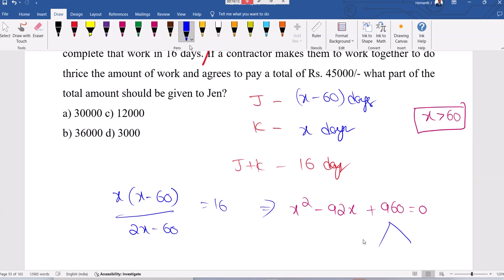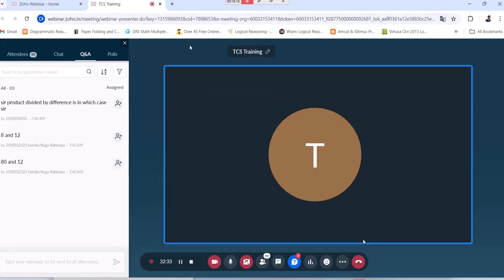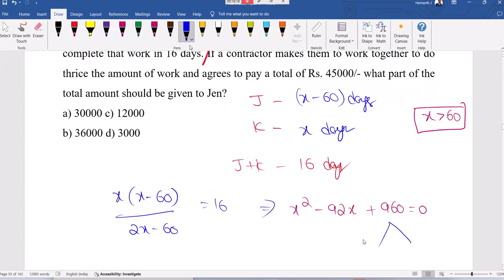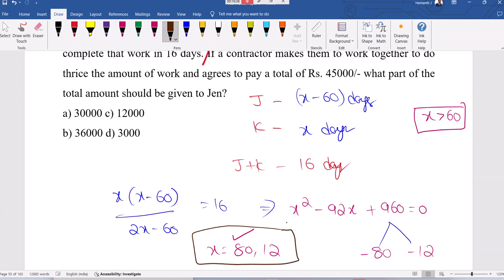40 into 24, no, that also no. 80 and 12. Perfect. So minus 80 minus 12, you will get x value 80 and 12, but only 80 is eligible. That's what I am telling you clearly. 80 is only eligible.